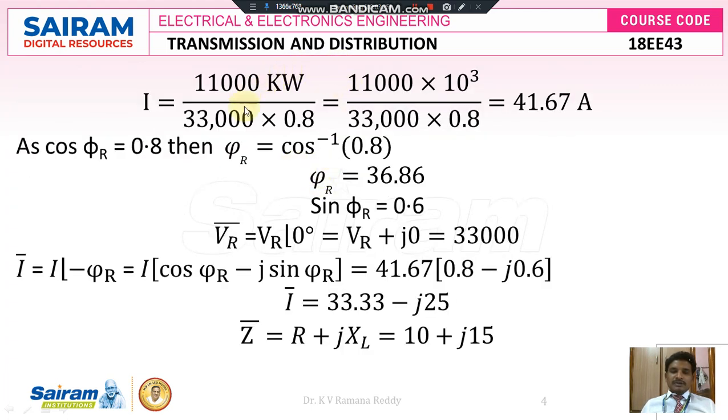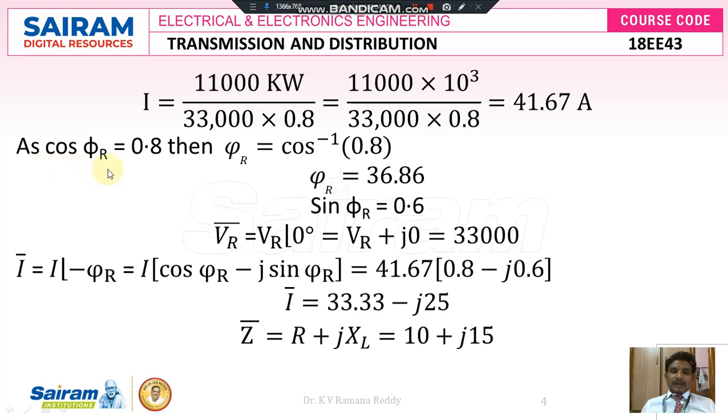All these data I am going to substitute: power 1100 kilowatts, divided by the line voltage VL into the power factor cos φR. So here 1100 into 10 power 3 divided by the line voltage 33,000 into the power factor 0.8. Here 10 power 3 and the three zeros cancel, the remaining 1100 divided by 33 into 0.8 gives 41.67 amperes. So the receiving end current we have calculated, IR, is equal to 41.67 amperes.